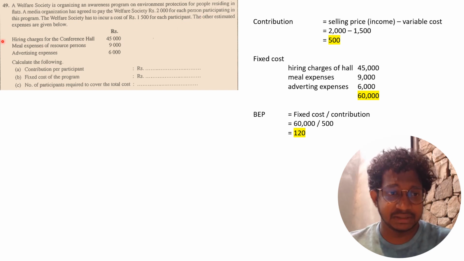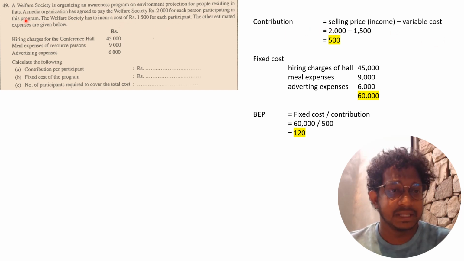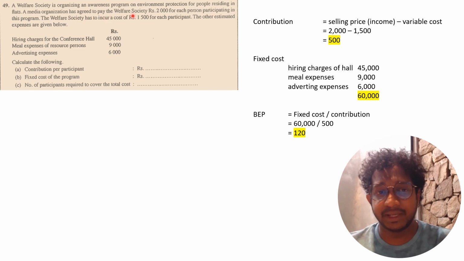The other estimated expenses are given below. So these all three go as fixed cost. So your total fixed cost is 60,000. And how to find out contribution? Selling price minus variable costs. Your selling price, which means that the media organization had agreed to pay per person 2,000. From that, you have to minus the variable cost of 1,500. Then your contribution is 500.